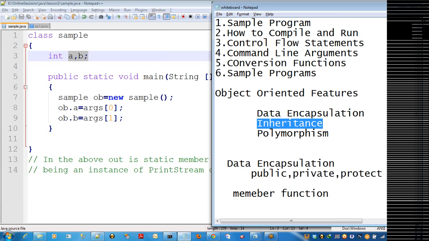Now, each individual digit to the power of the number of digits, that is 1 cube plus 5 cube plus 3 cube. So that is the sum of cubes. It becomes an Armstrong number if it is satisfied. So these three programs are given as worked out examples.